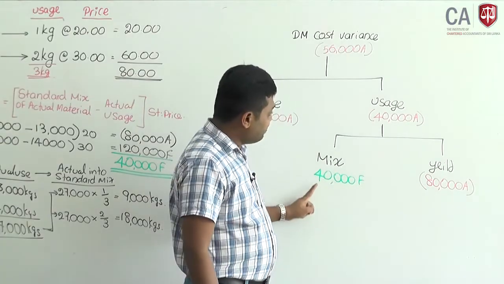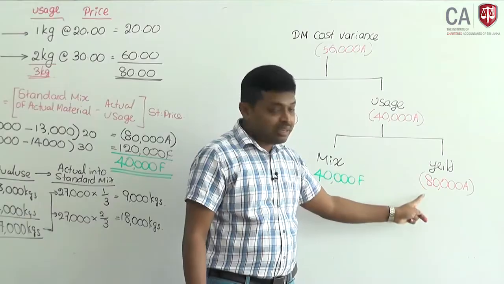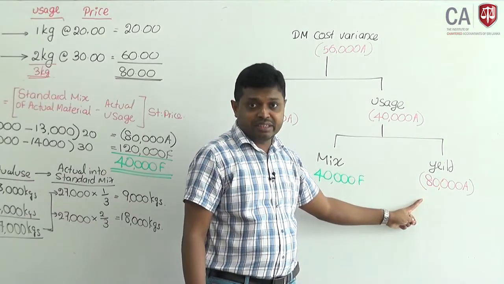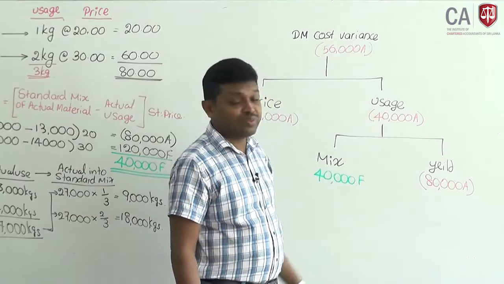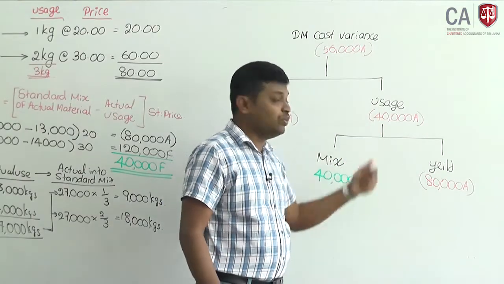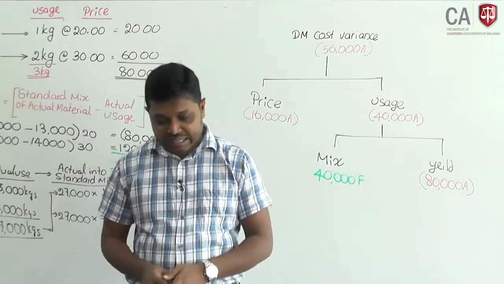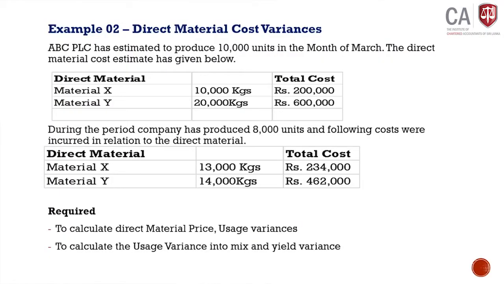Due to use of cheap material, your yield has declined. It has resulted in a negative variance, ultimately total usage variance being a negative variance. That is about direct material cost variances, the first item we have discussed.